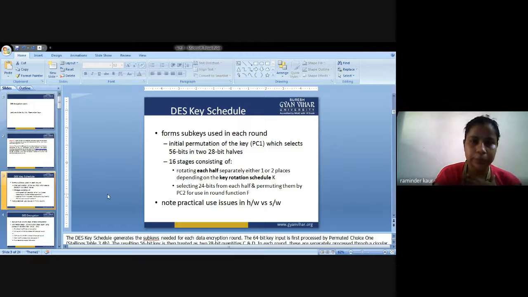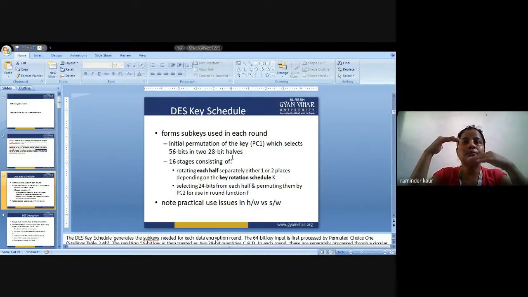So the initial permutation, that is PC1, is performed on the 64-bit key. This was the first step, which selects the 56-bit key and splits it into two 28-bit halves. 64-bit was initial, then after PC1 it is converted into 56 bits, and the 56 bits are converted into two 28-bit halves, because the DES algorithm is a block cipher, and in a block cipher, a block is divided into two parts.